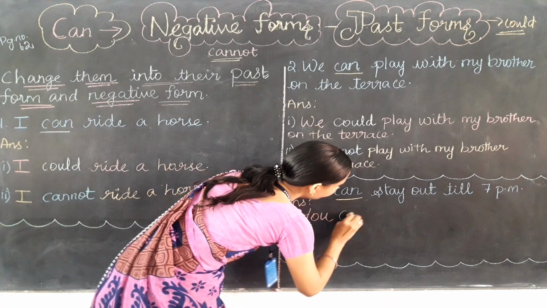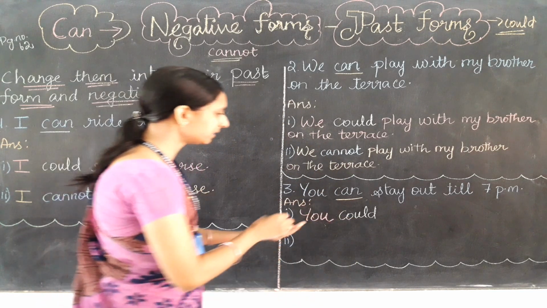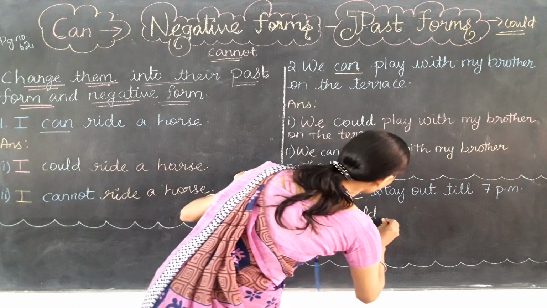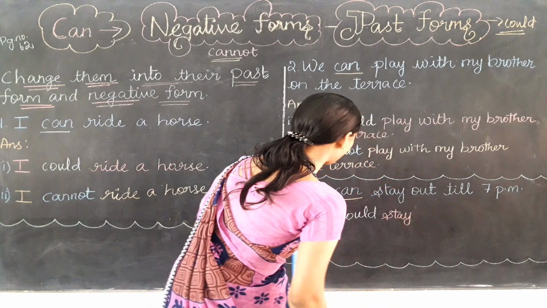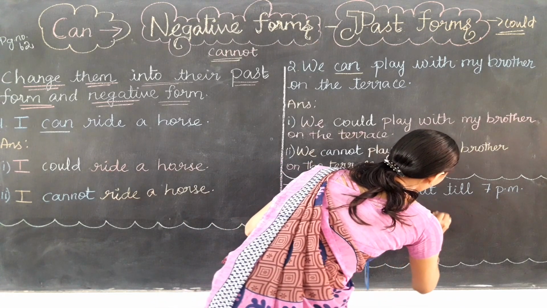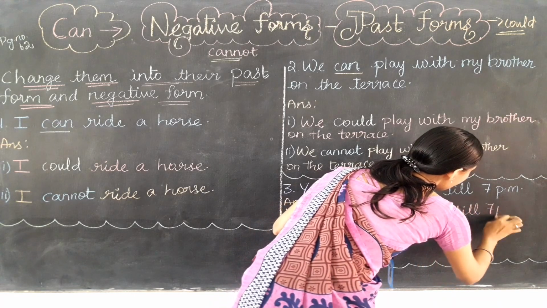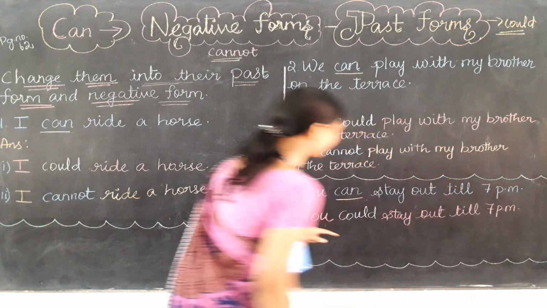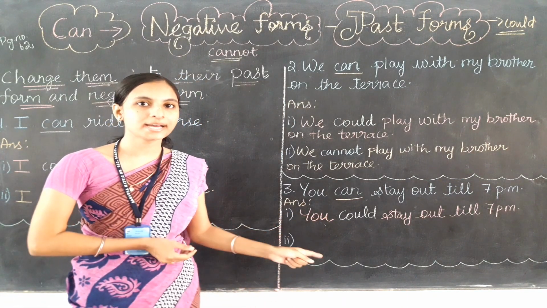You could stay out till 7 p.m. It is the past form.